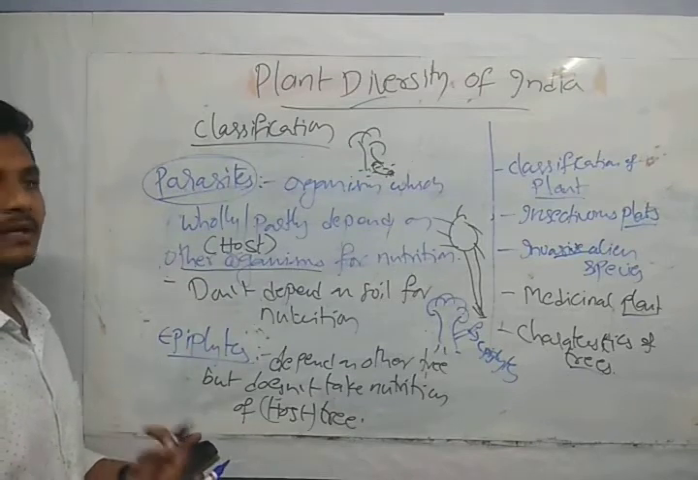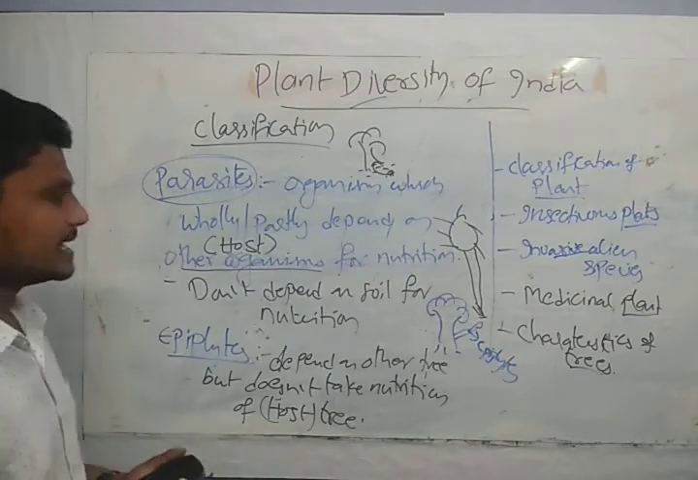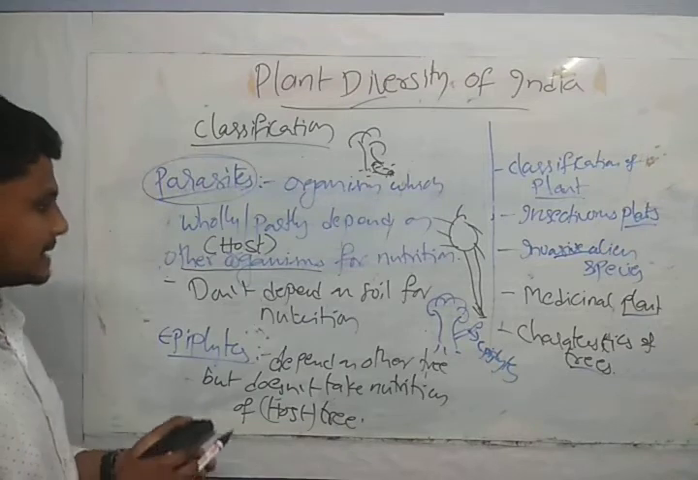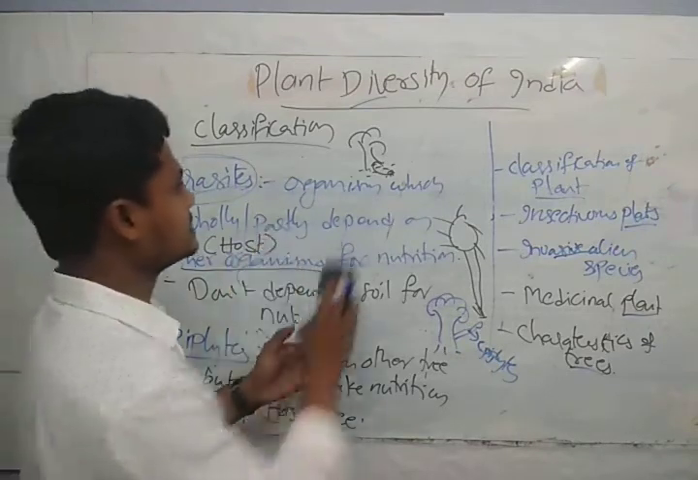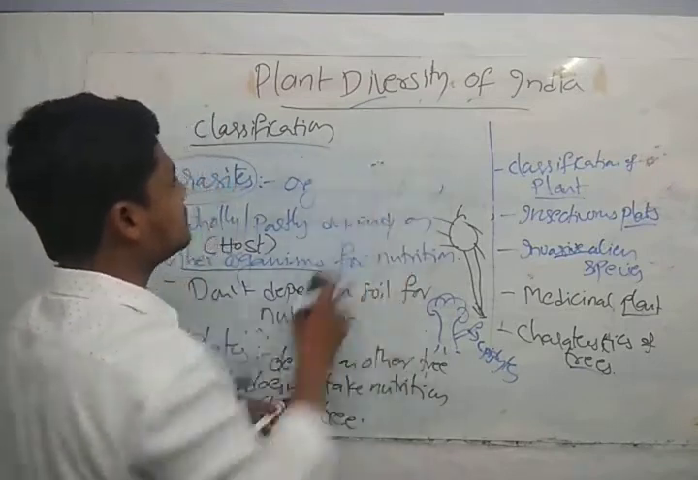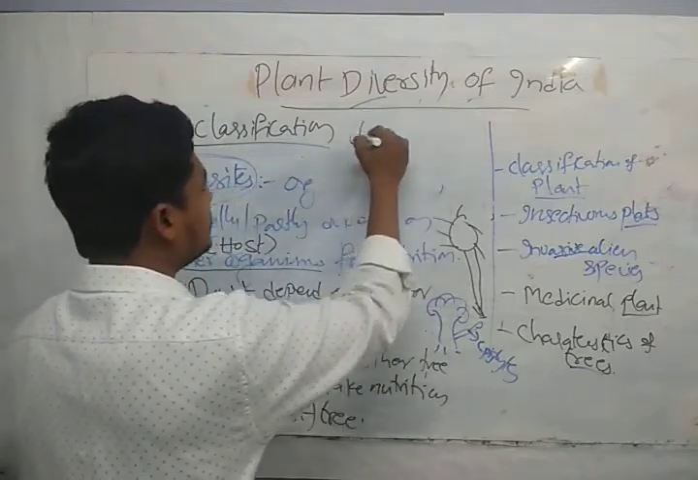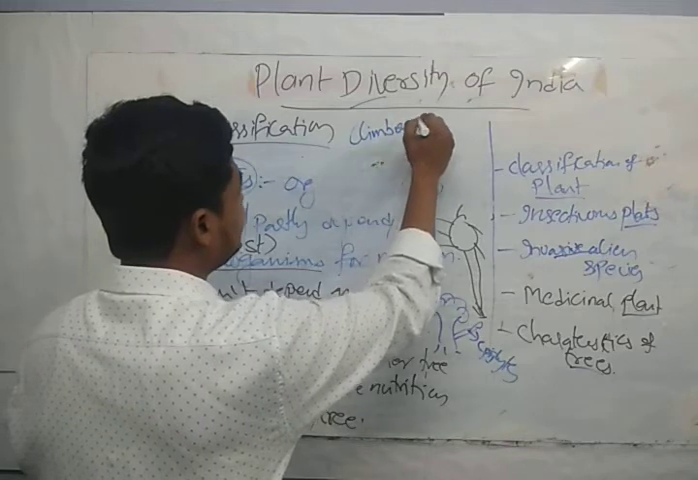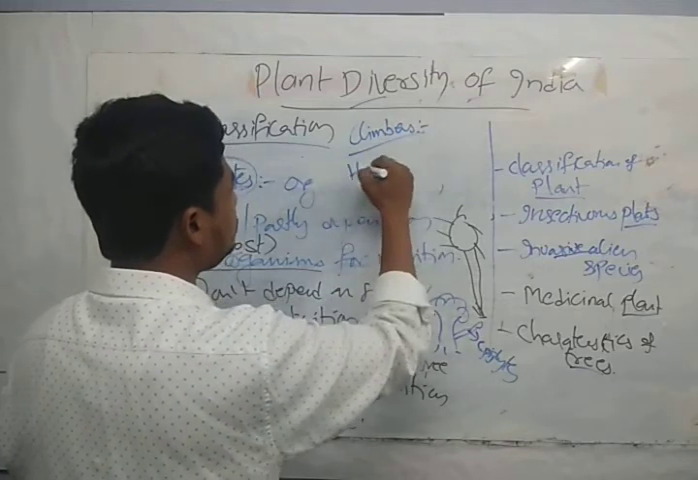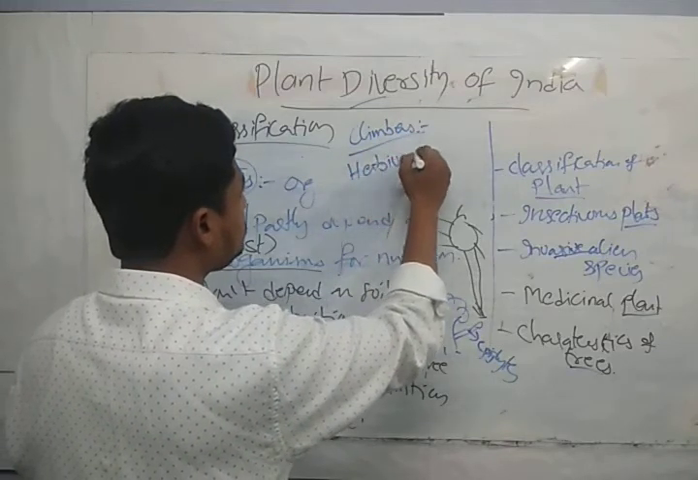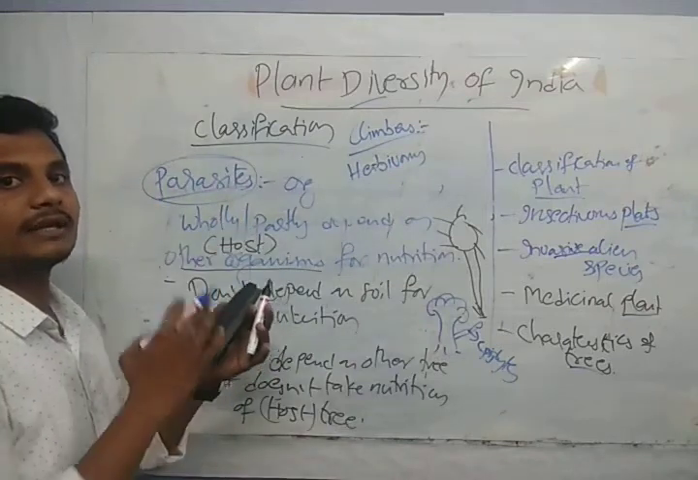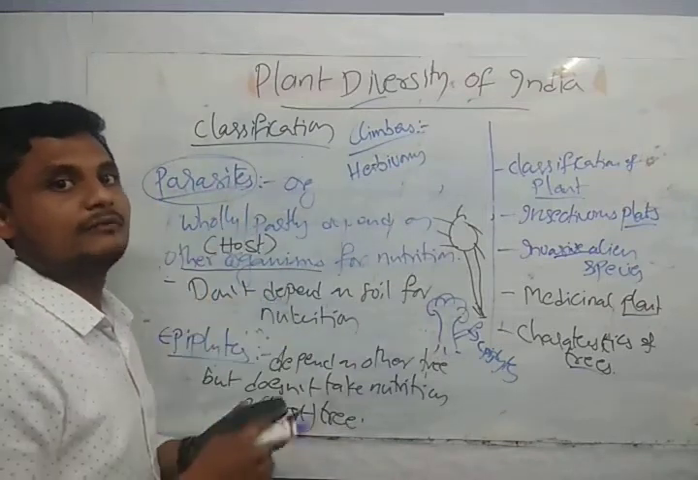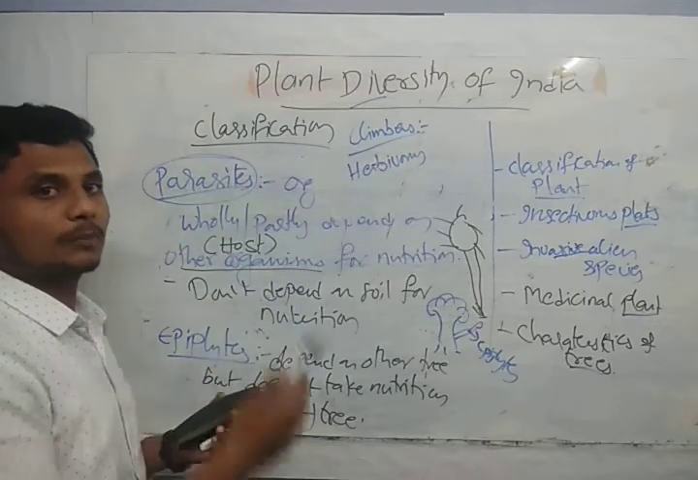Okay, guys. So we have discussed parasites and epiphytes, and the last topic is the climbers, guys. We have the climbers that I will discuss here. So what do you mean by climbers? So guys, climbers are herbs. These are the herbs, or the plants, which depend upon the tree for supportive purposes.